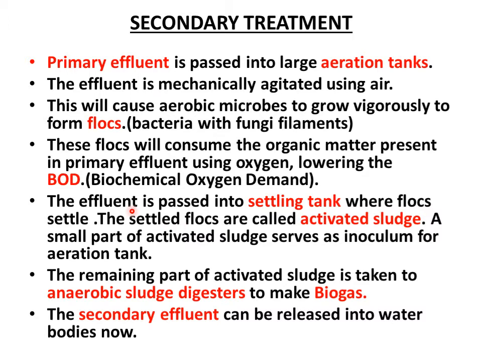So this effluent which has been passed to the settling tank, in that the organic matter will be less because the aerobic microbes have already consumed them with the help of oxygen. Now the settled flocs are called activated sludge. A small part of this activated sludge is used as inoculum for the aeration tank. The remaining part of the activated sludge is taken to the next tank, that is the anaerobic sludge digester. There will be anaerobic bacteria that will convert the activated sludge to form biogas. And the secondary effluent, which is the supernatant part, is now safe, organic matter has reduced, so it can be released directly into the water bodies.